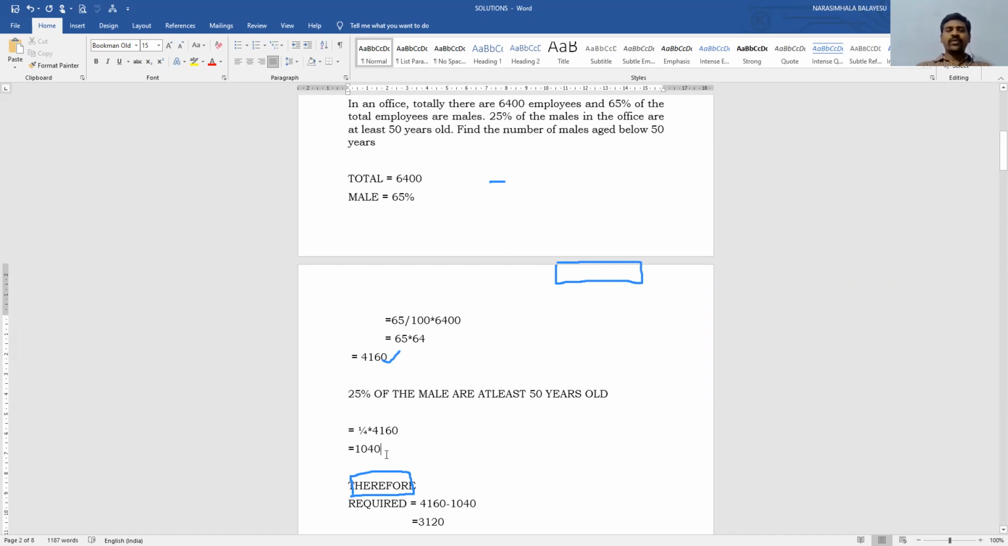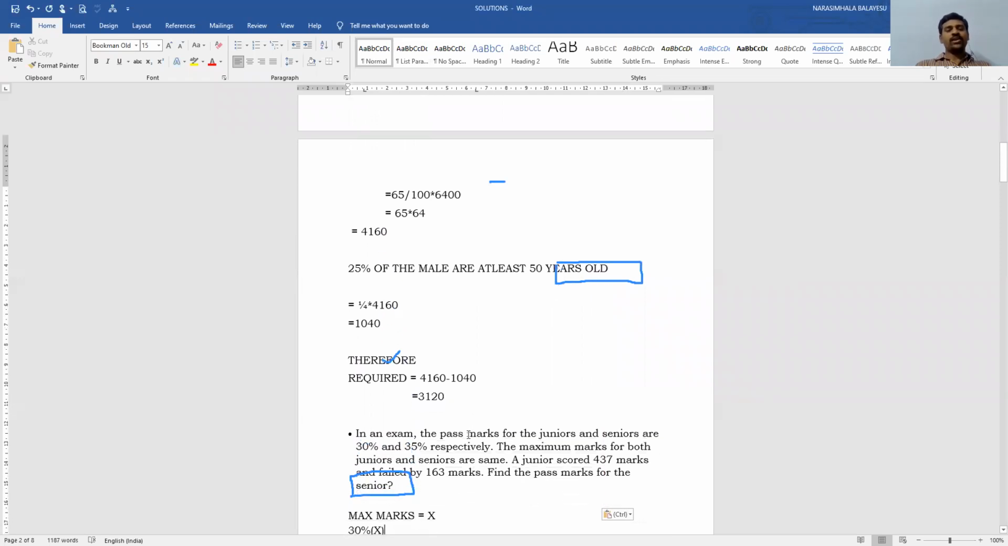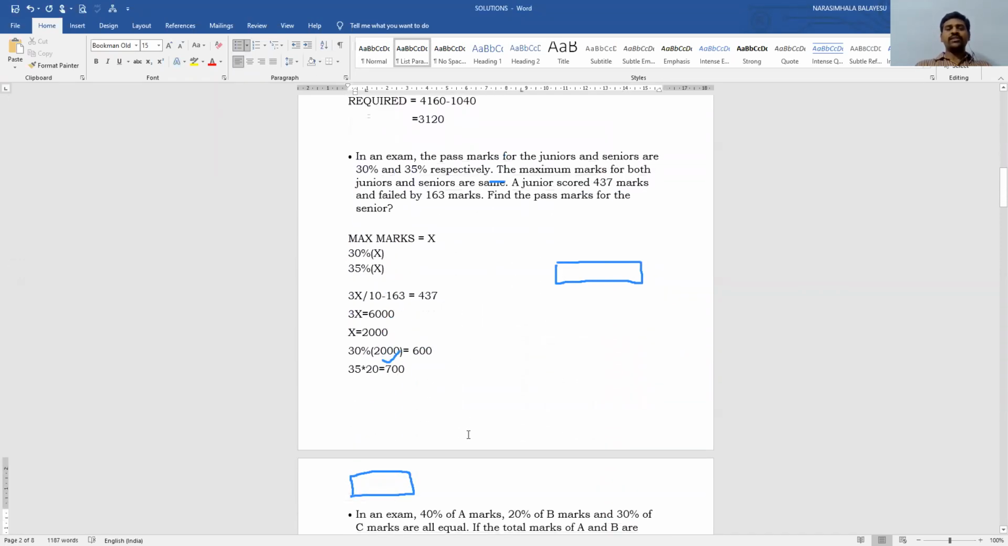Therefore, what do we require? We require the number of males aged below 50 years. 4,160 minus 1040. Therefore, the total value is equal to 3,120.